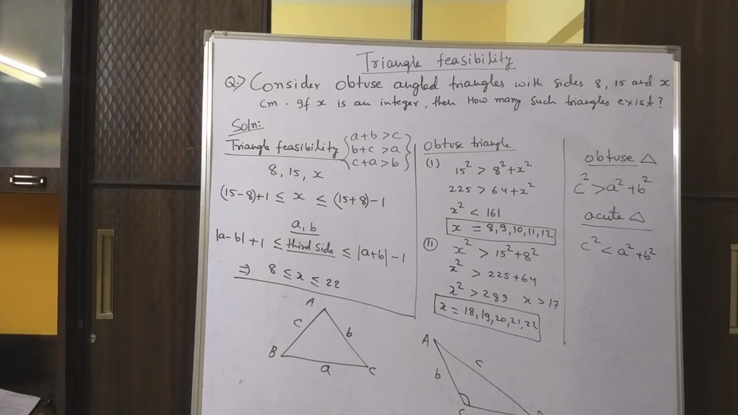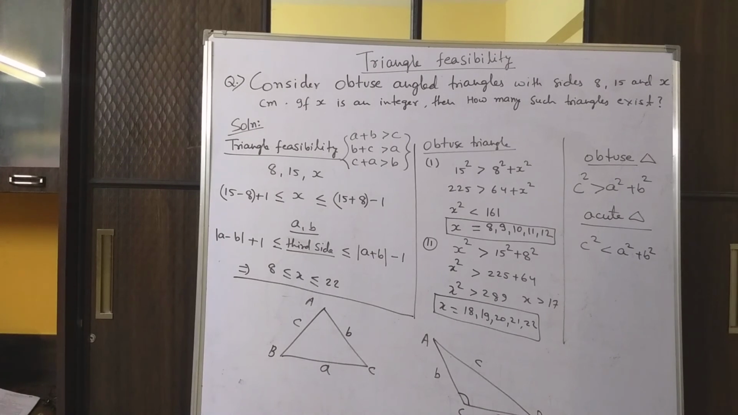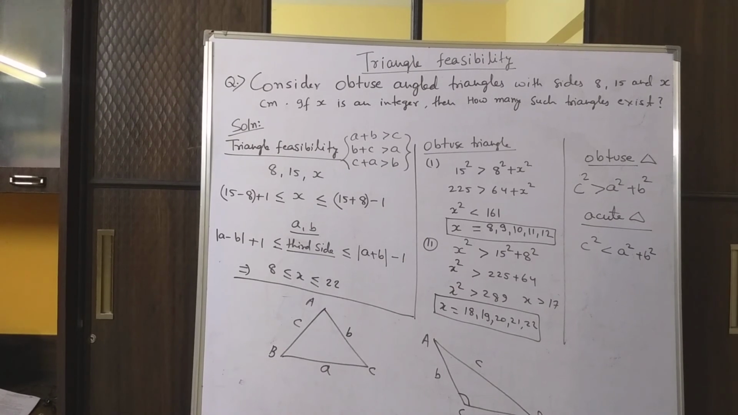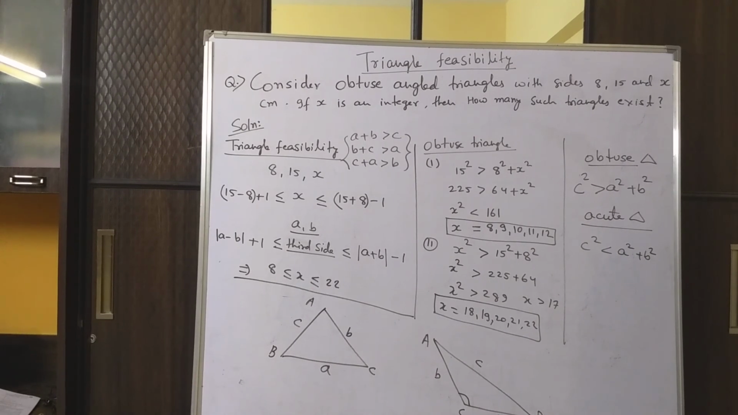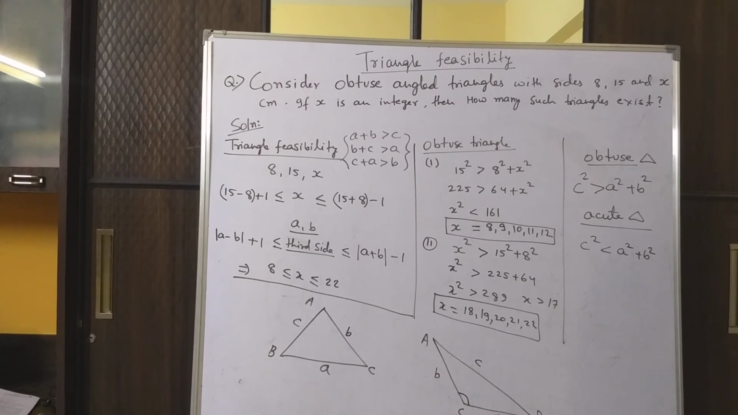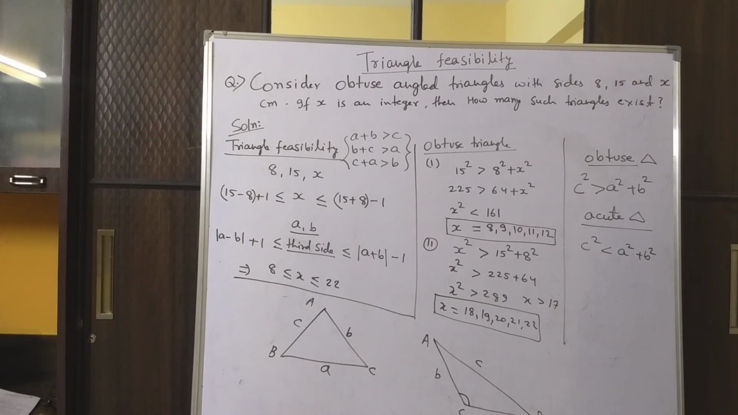In fact, for x equal to 17 we will get an exactly right angle triangle, because 8 square plus 15 square is equal to 17 square, which is the Pythagoras theorem, c square is equal to a square plus b square. I hope this was a useful concept. So we learned triangle feasibility. We also learned the feasibility of an obtuse triangle and acute triangle, and we solved a question on that.